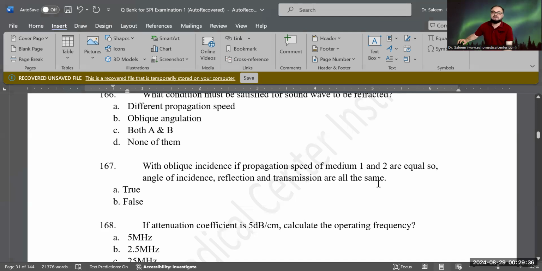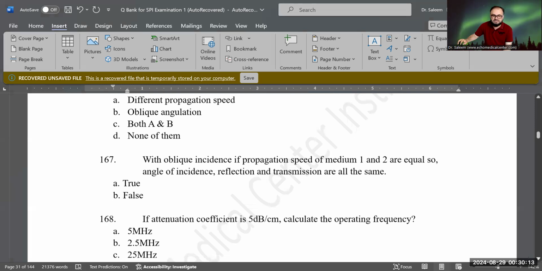The question is basically telling you that if the oblique incidence and propagation speed of the two mediums are the same, and also it is a completely smooth surface, then the angle of transmission, the angle of incidence, and the angle of reflection, three of them will be the same. Is it true or false? Exactly, it's true. Absolutely true.